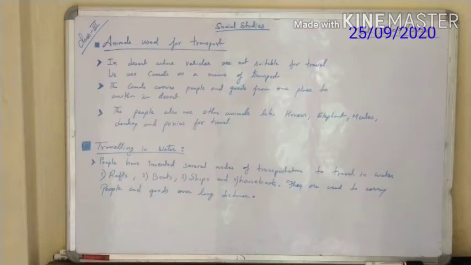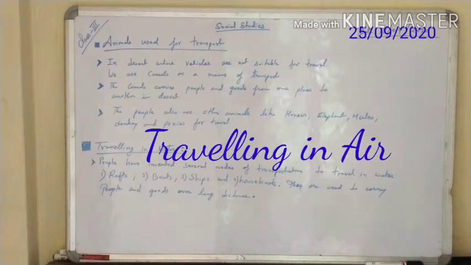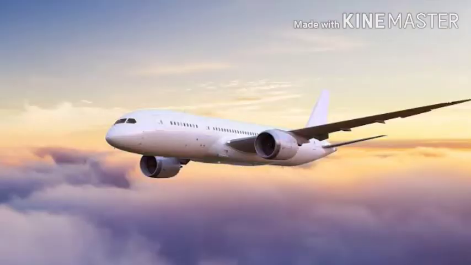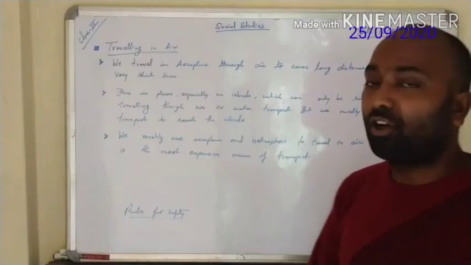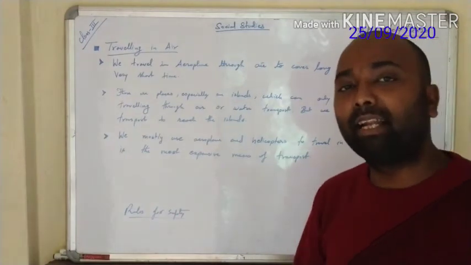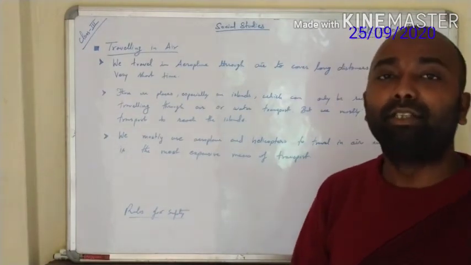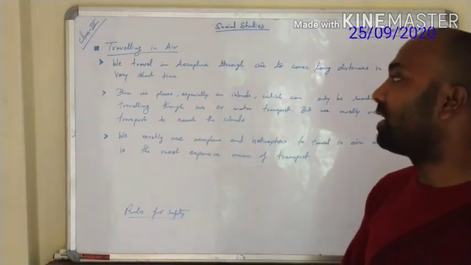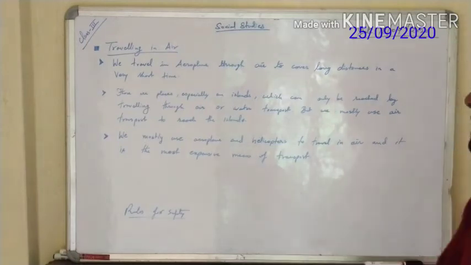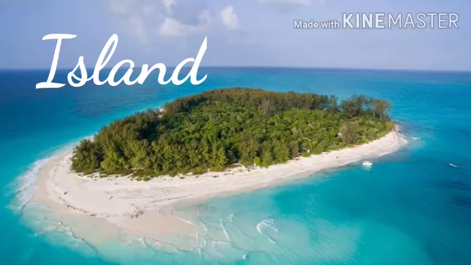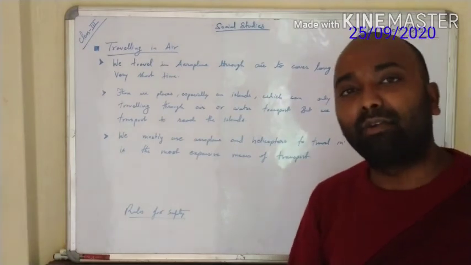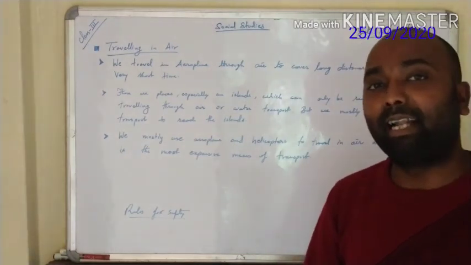Now let us understand about traveling in air. When we talk about traveling in air, we travel in an aeroplane through air to cover a long distance in a very short time. That means the aeroplane helps us to travel in air and it covers a long distance in a very short time. It is very beneficial for us if we are in a hurry to travel from one place to another. Now there are places, especially islands, which can only be reached by traveling through air or water transport. These are the only means of transport, that is air transport and water transport, through which we can reach the islands.